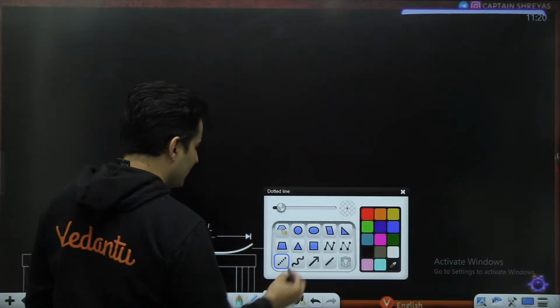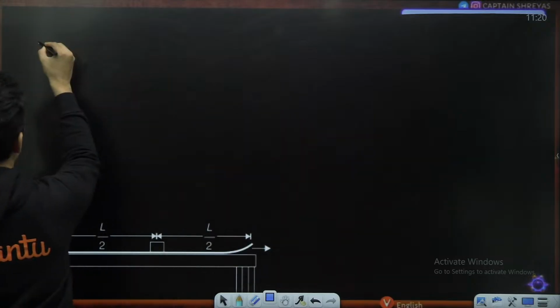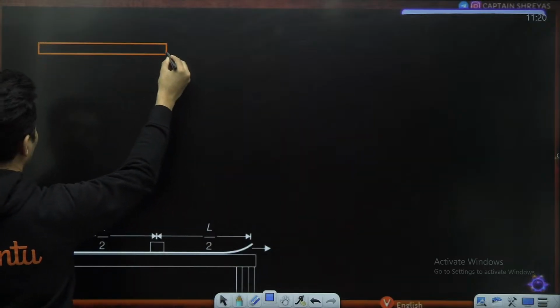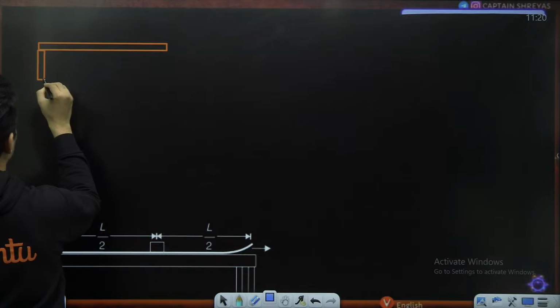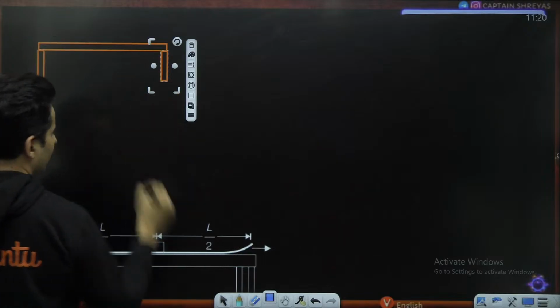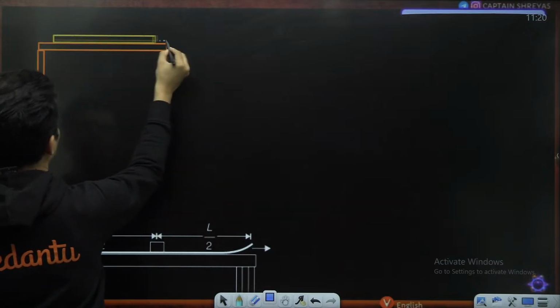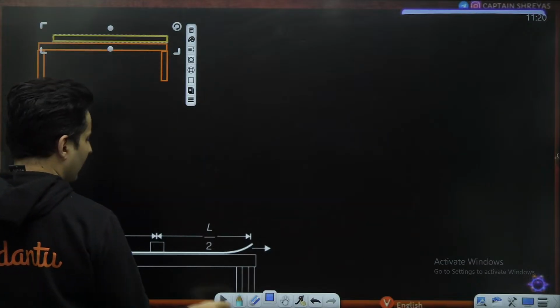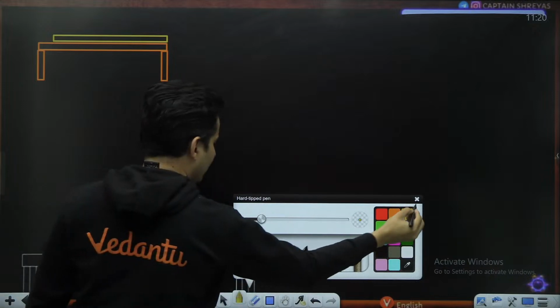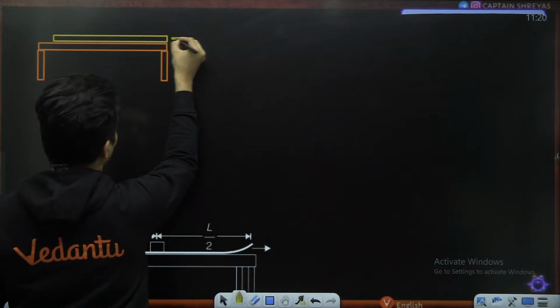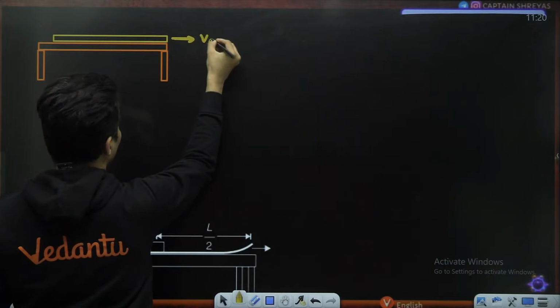Well, first things first, this is your table. The cloth which is there right now over here, you are pulling it with a constant speed of V naught.